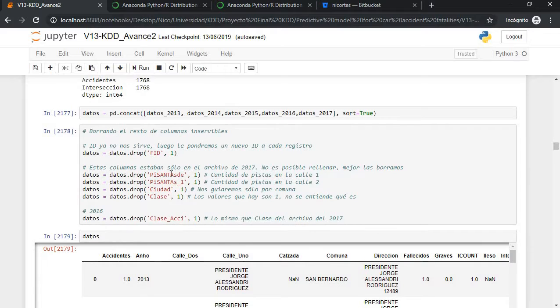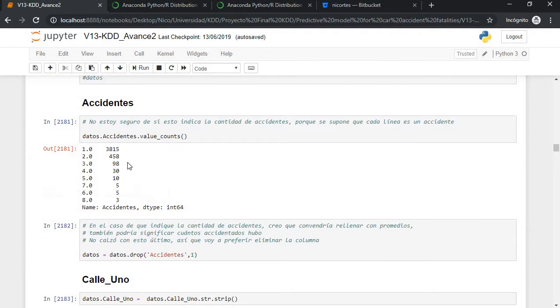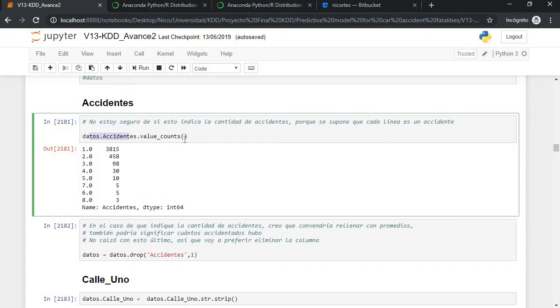So here we are dropping some columns that we're not going to use, like the city, because every accident happens in the same city, so we don't need to have that value here. Here we have the different values that this column can have. So accidents can be either 1, 2, 3, 4, 5, 6, 7, or 8.